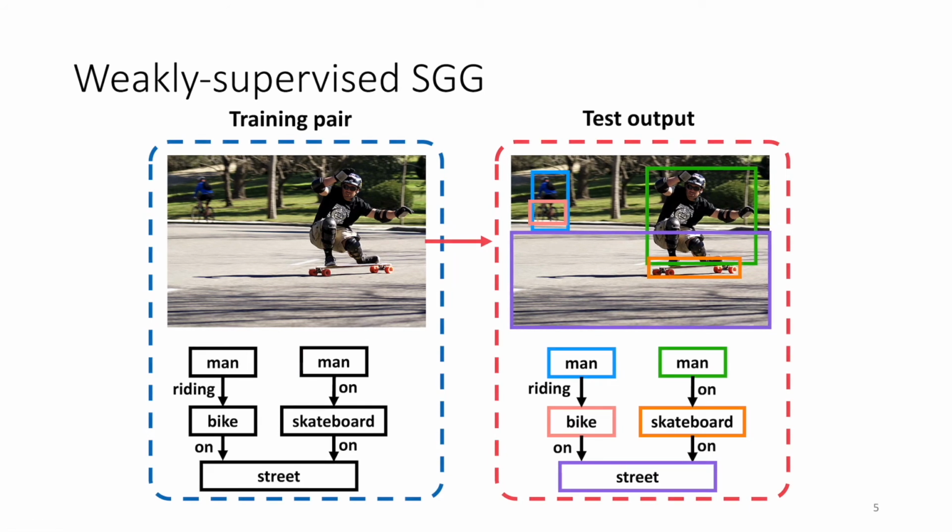The training pair consists of an image and an ungrounded scene graph, where there is no correspondence between the object location and the graph node. At test time, given an image, it will output the full scene graph.